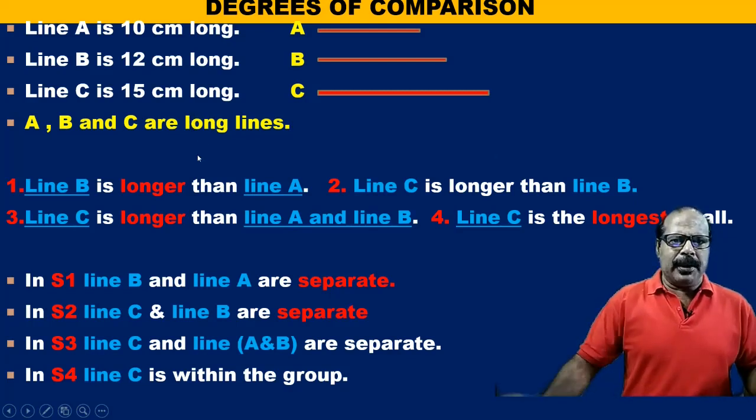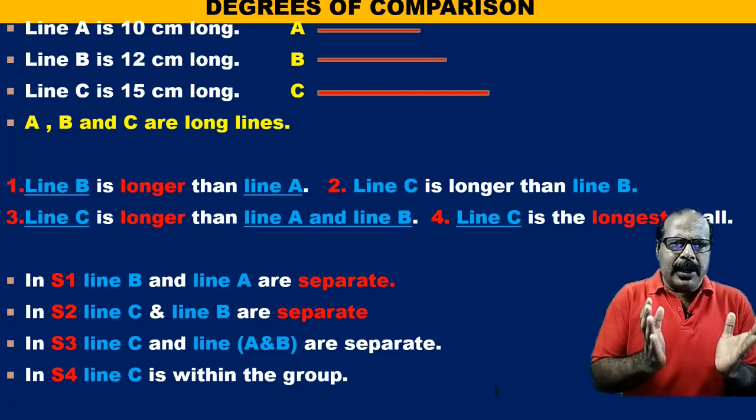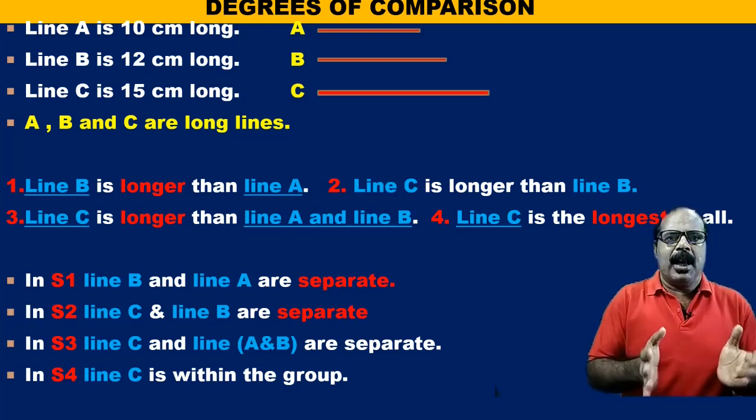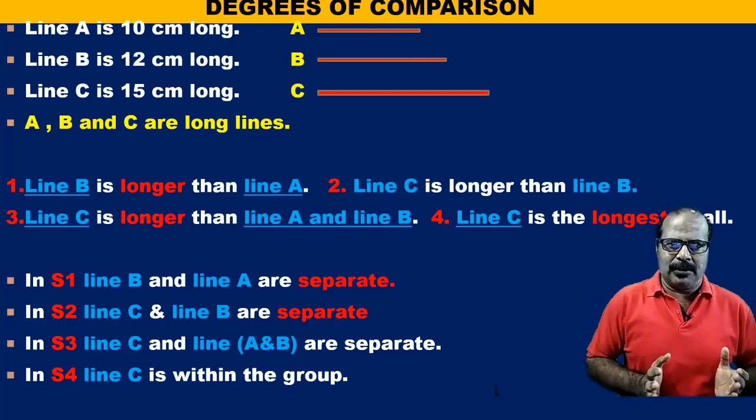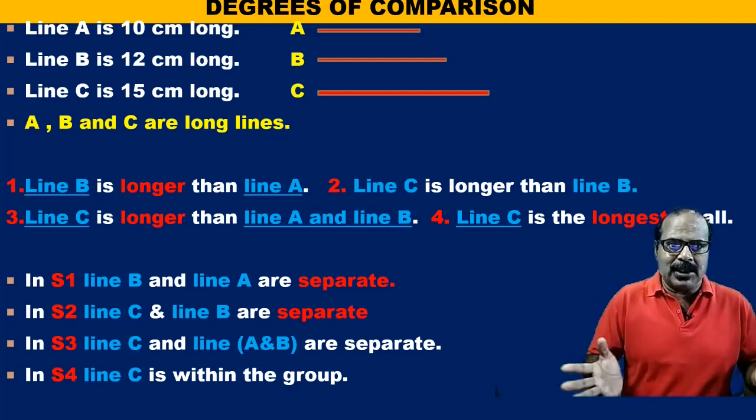Now, if we think about the relation that exists among these three lines, what do we get?